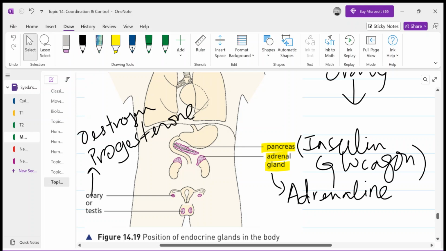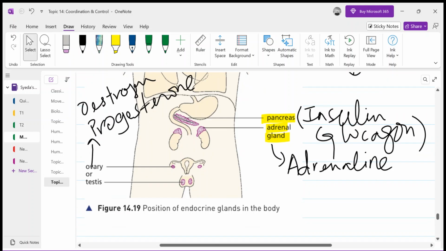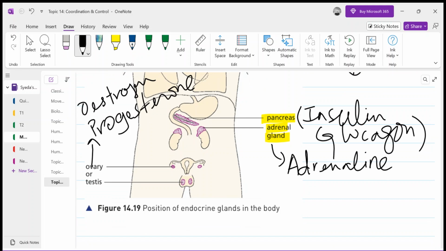Now, testes are present in males, and they produce the hormone testosterone, right? Although testosterone is also present in females, the concentration is less as compared to males.